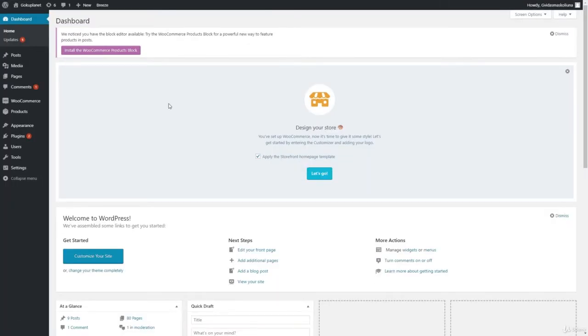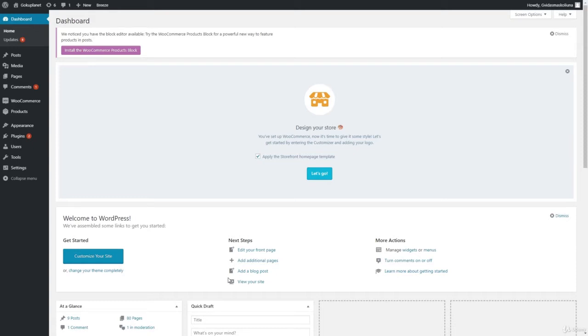So before starting out, I wanted to give you a short introduction on WordPress. So everything you see right here is a part of WordPress. WordPress is the main platform which we are using to run our WooCommerce store. WooCommerce is a plugin. The main platform on which we are running our store is WordPress, and to be able to get all the features which online stores have, we must install WooCommerce.